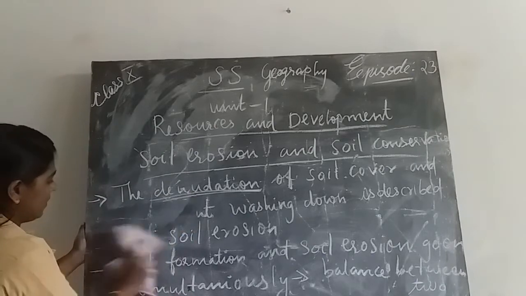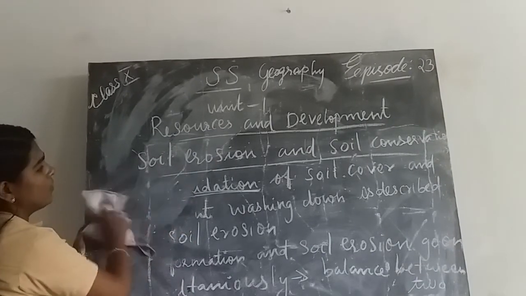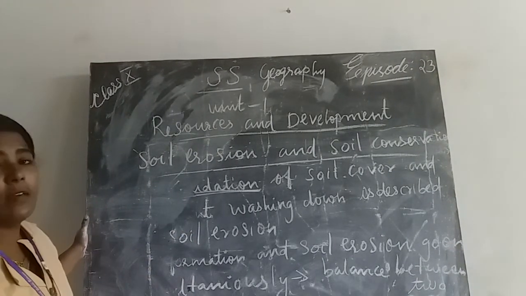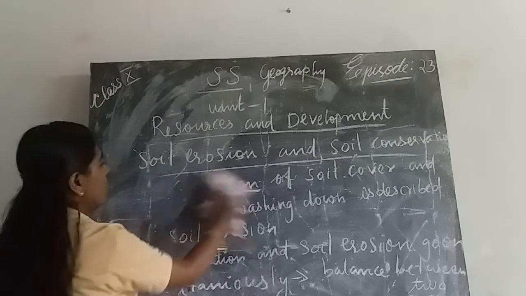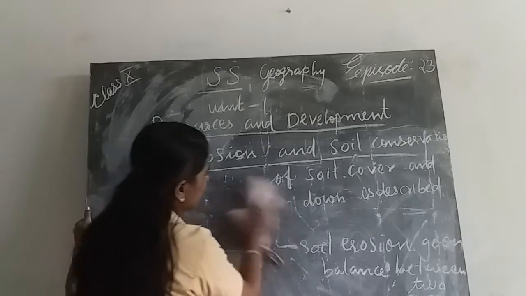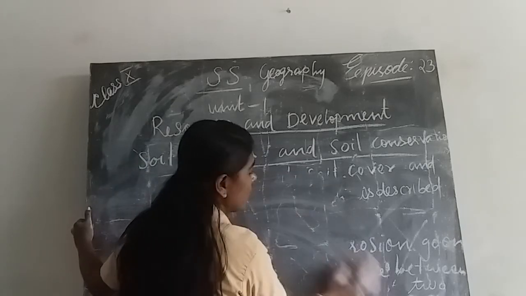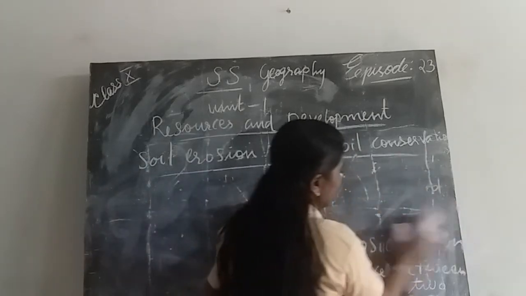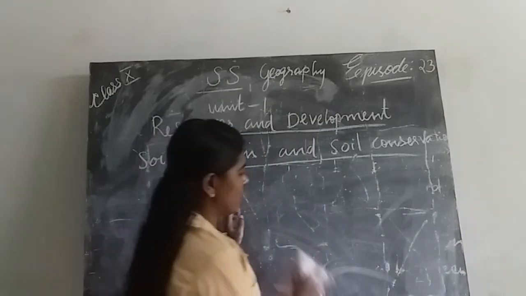I hope you understood the reasons for soil erosion. There are two reasons: one is human activities and the other is some natural forces.